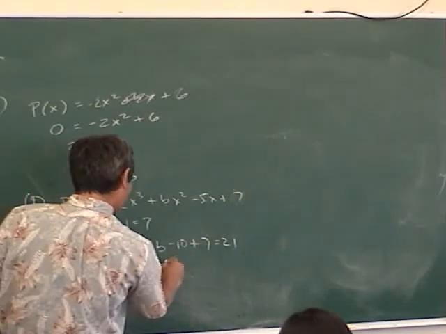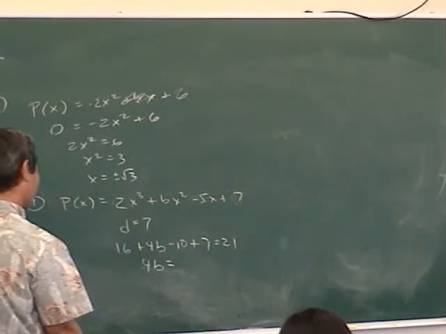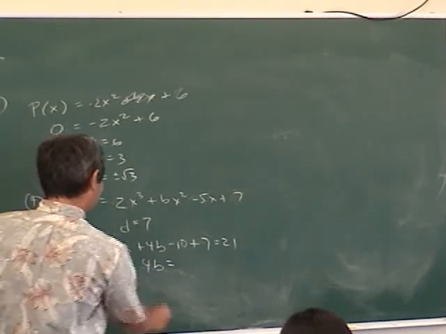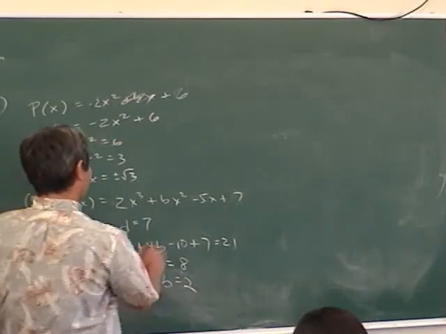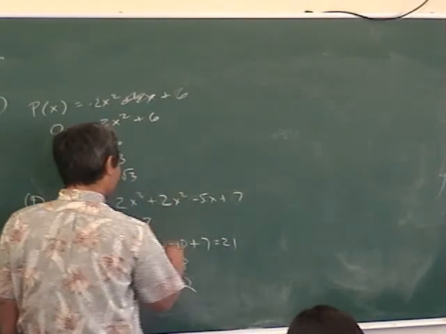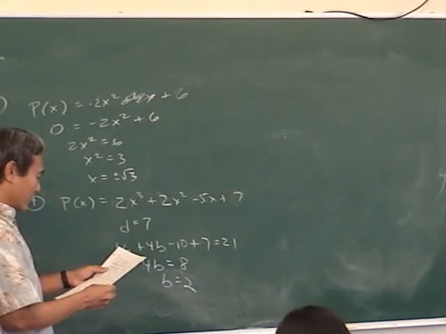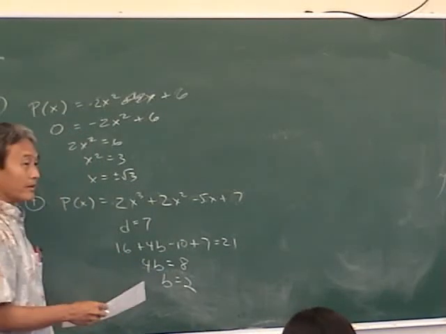So 4b is equal to 8. b equals 2. Did I do that correctly? Yes. Of course, I'm the teacher. So b is equal to 2. Now you answer the question. Compute p of 3, so just plug in 3 or do synthetic division.